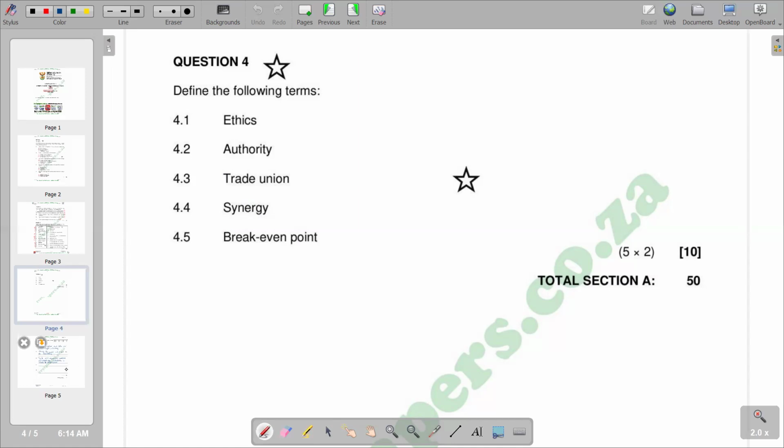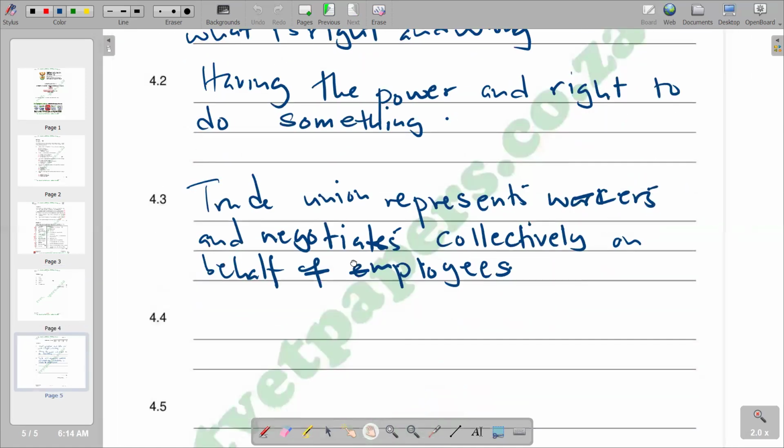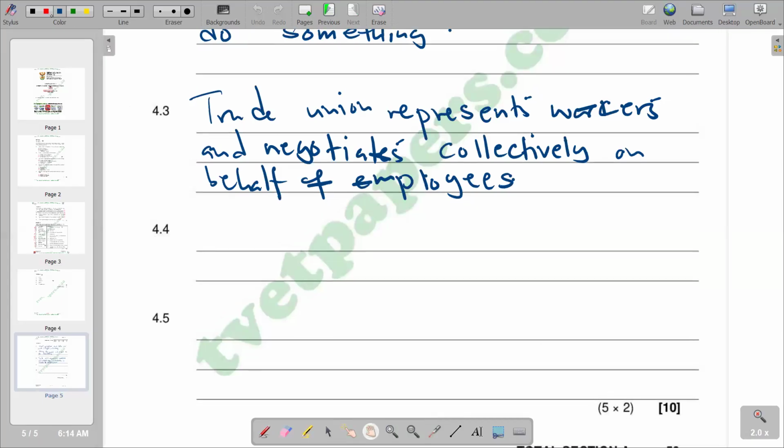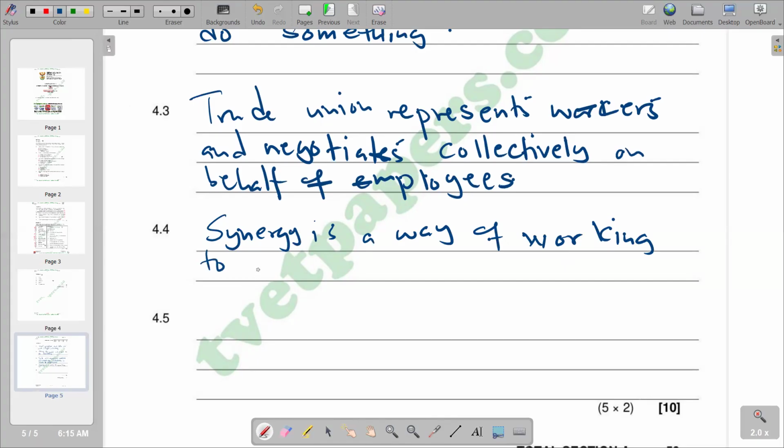So basically, that's the basic description that we have in terms of synergy.